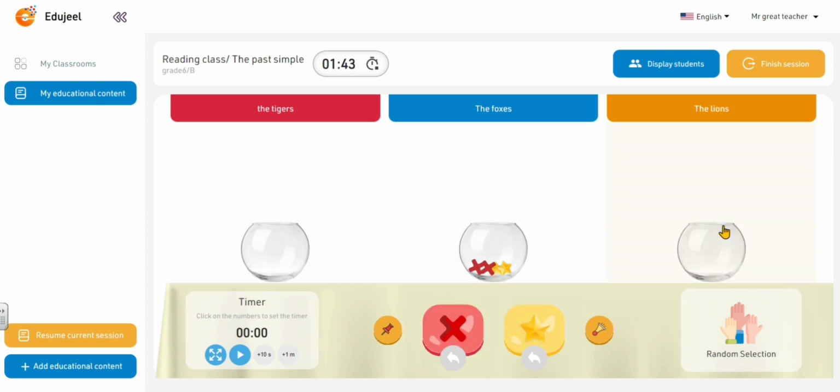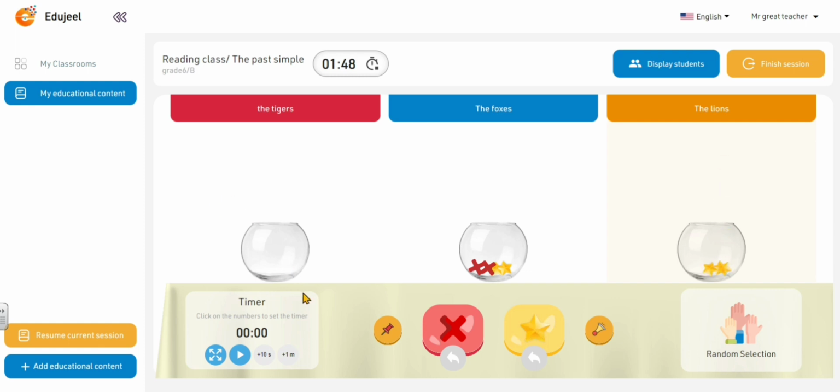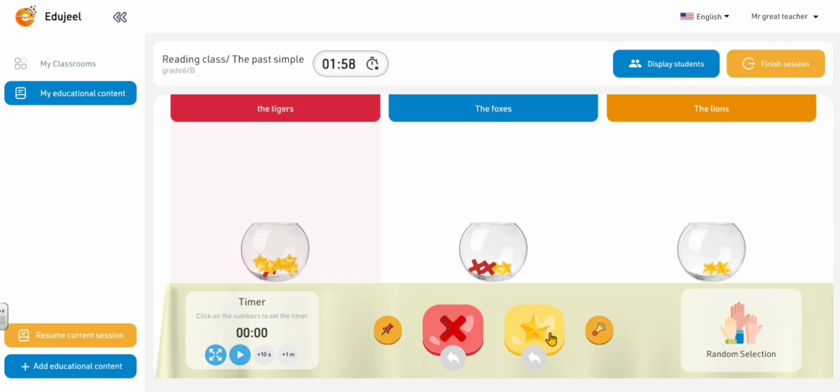Click here on this group, you can add some stars for them. Also, you can go here and add some more, as much as you can. You have to click here to give them the stars or the X's.